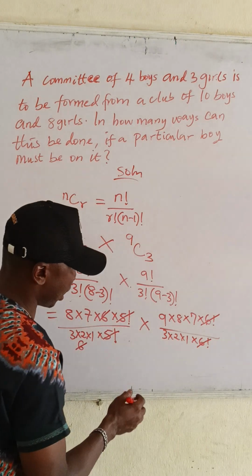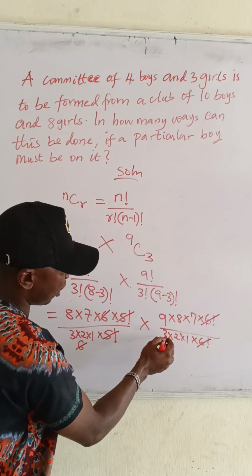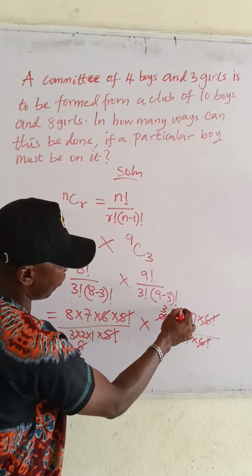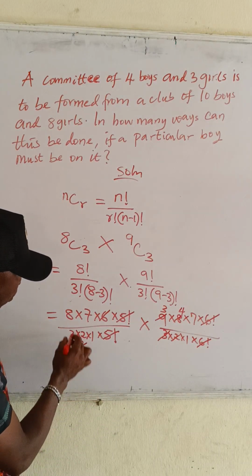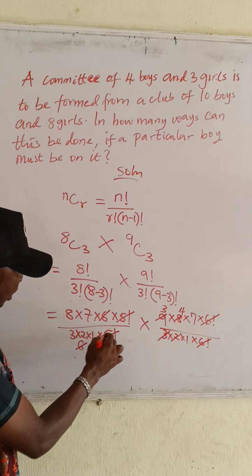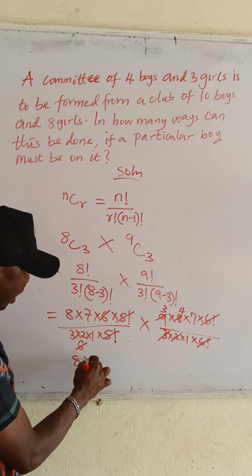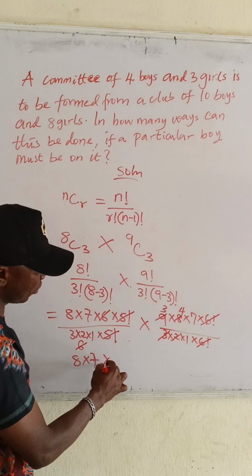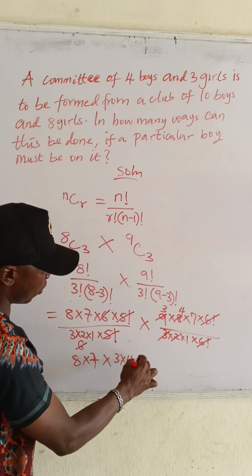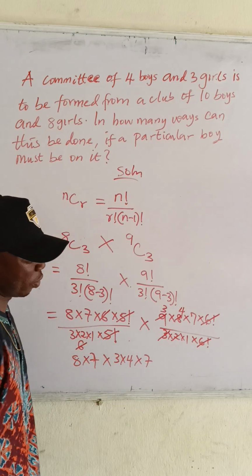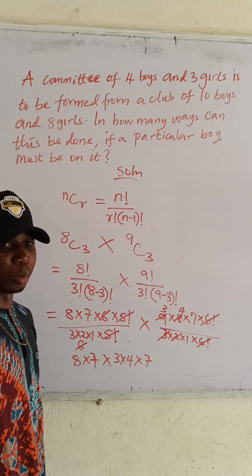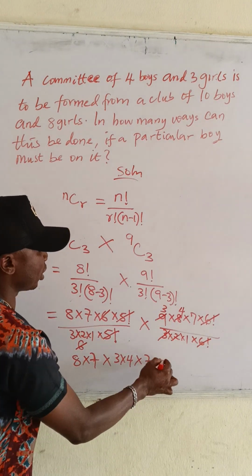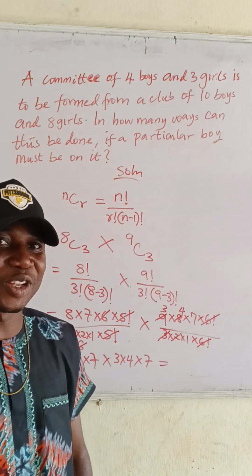Then from this side, we have 3 here. 3 can cancel here 3 times. 2 can cancel here 4 times. That means in the end, we will be left with what? Everything down here is gone. We have 8 times 7 only on this side, times 3 times 4 times 7. That is all you have. Please just multiply this and write the answer in the comment section. It is this simple. Multiply it and write the answer in the comment section.